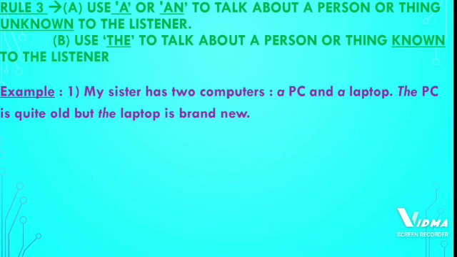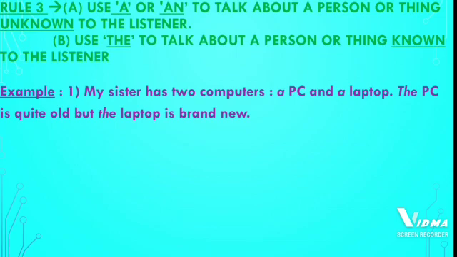Now in the next sentence, the PC is quite old but the laptop is brand new. Here, the PC is quite old. Already I have mentioned before that my sister has two computers, a PC and a laptop. So that was the first time you heard, and the second time you are hearing the PC is quite old. So that time we use the before PC, because already you have understood that that PC and laptop were first introduced.